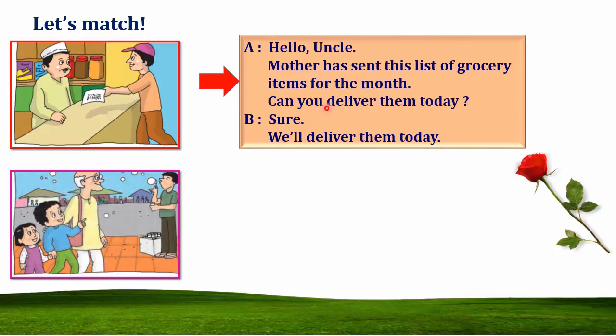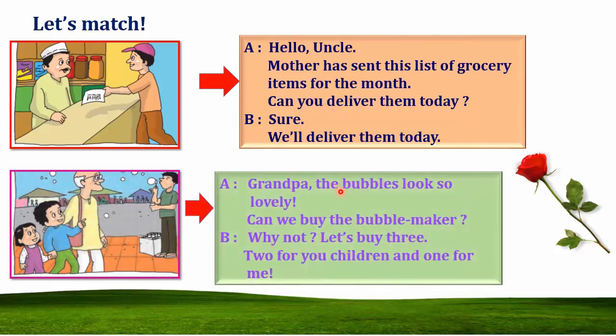The second one, grandappa. This is the grandappa. The bubbles look lovely, these are the white bubbles. Can we buy a bubble maker? Grandappa says, why not? Let's buy 3. 2 for you, for her and for you, and 1 for me.